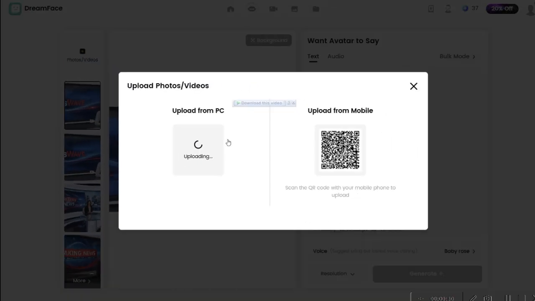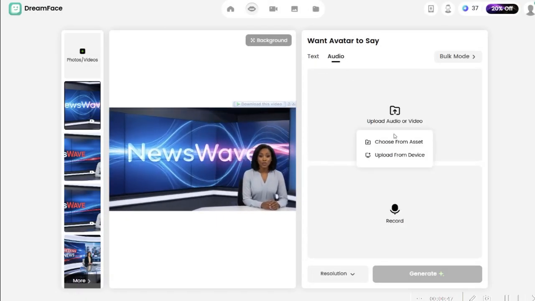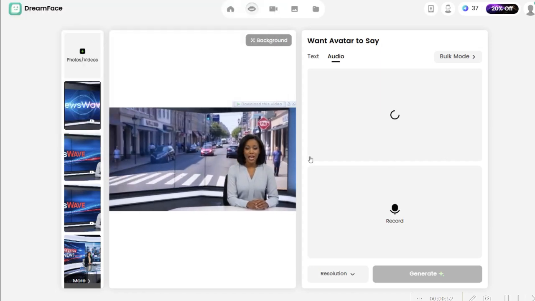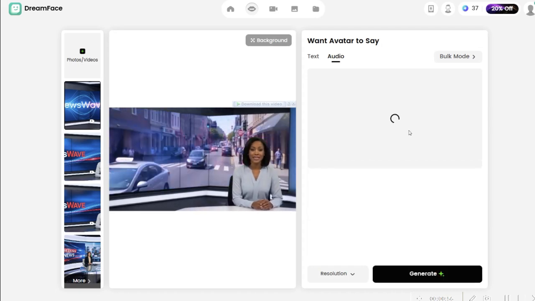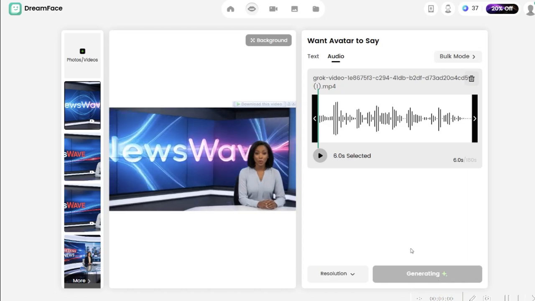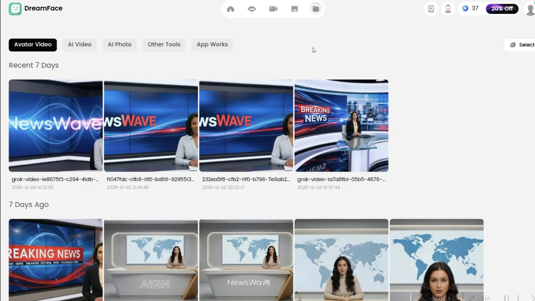Select your video from within your computer and click open. Just close this window and come to the right part. Under this audio, select upload audio or video. Click upload from device. Select the same video that you selected earlier. Now what happens is that the website extracts the audio from the video and uploads it into the website. Once that is done, click generate. It takes a few minutes and your video will be generated.